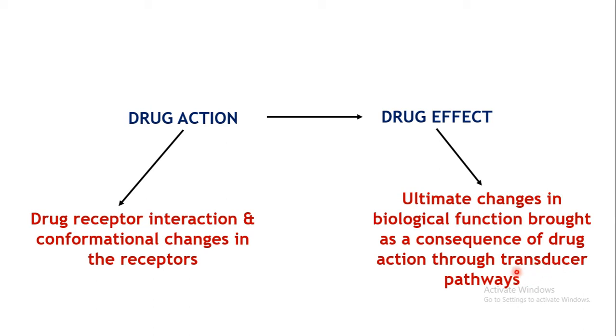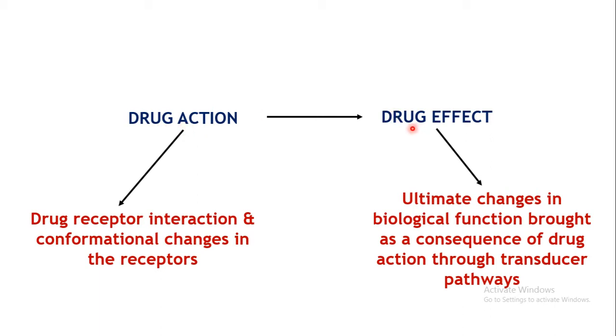Some intermediate steps may be involved. Some signal which this drug is bringing may be transduced into this effect, that is the ultimate change in the biological function which we can actually see or measure. So that is the drug effect, whereas the interaction of the drug and conformational changes is known as the drug action.